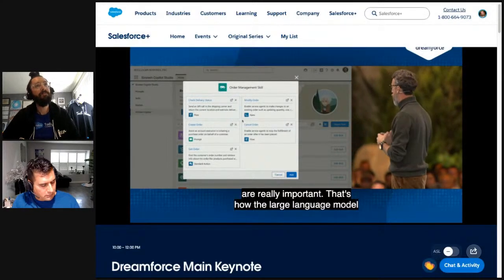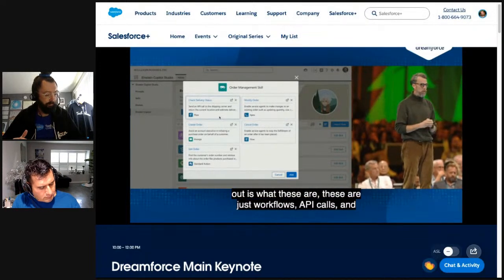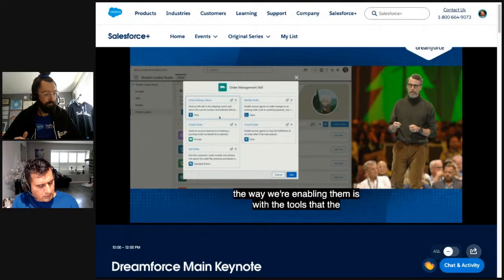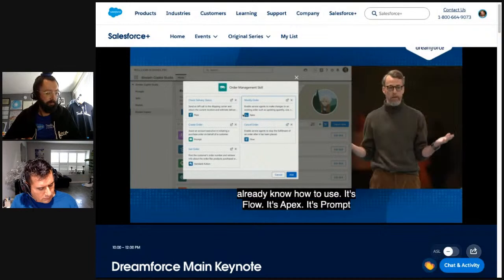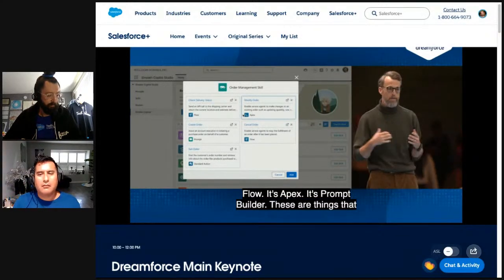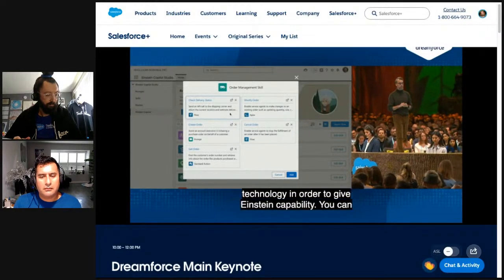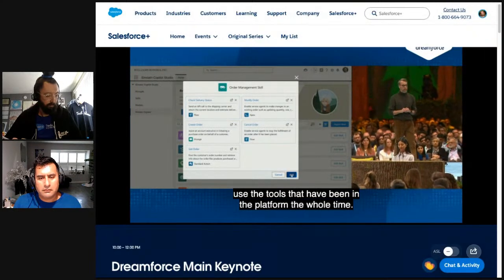These are API calls. And the way we're enabling them is with the tools that the trailblazers in this room already know how to use. It's Flow, it's Apex, it's Prompt Builder. These are just the things that you already know how to use. So you don't have to go write something new or learn some new technology in order to give Einstein capability. You can use the tools that have been in the platform the whole time. Okay, great. Let's go ahead and add that skill to Einstein.